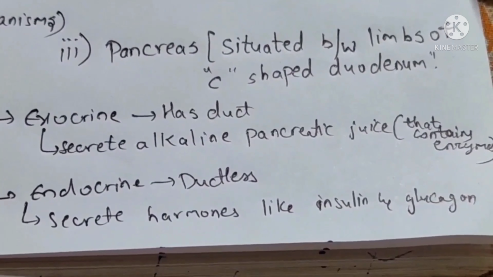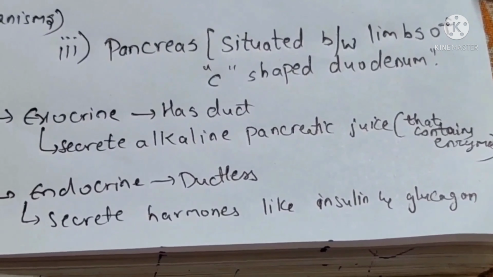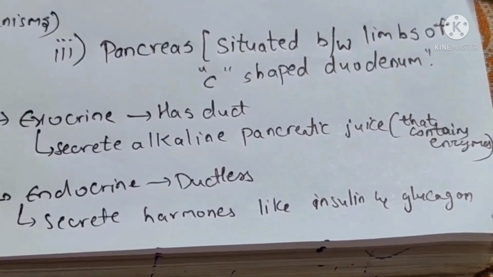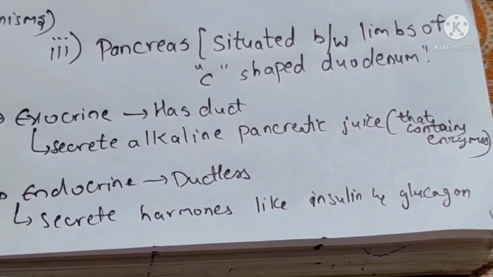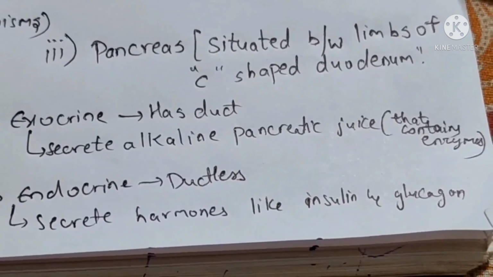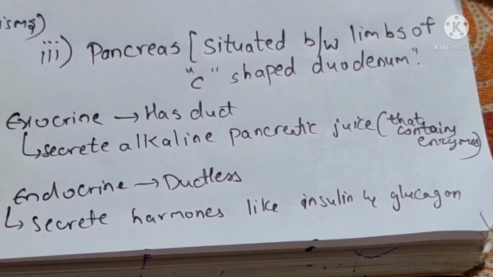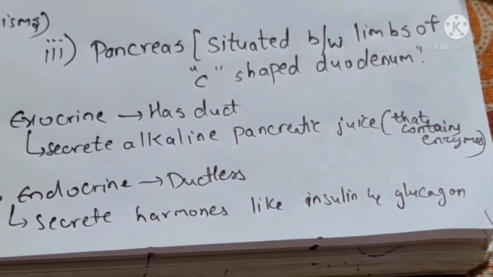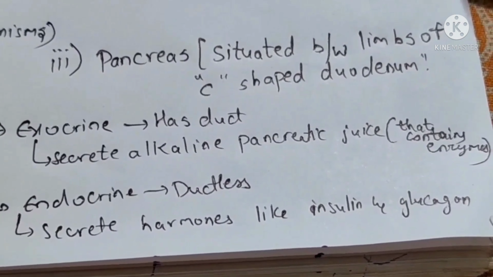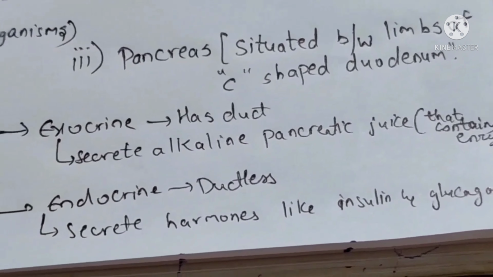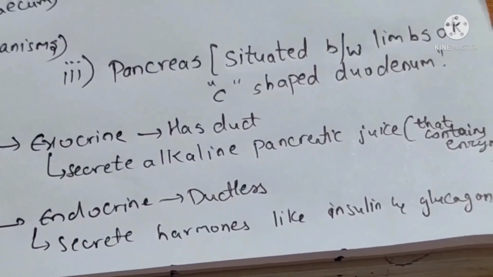The pancreas is situated between the limbs of the C-shaped duodenum. Generally, we say the pancreas has both an exocrine part and an endocrine part. The exocrine part has ducts and carries the enzymes, and the endocrine part is ductless and carries hormones like insulin and glucagon. The exocrine part secretes the alkaline pancreatic juice, which contains the enzymes.